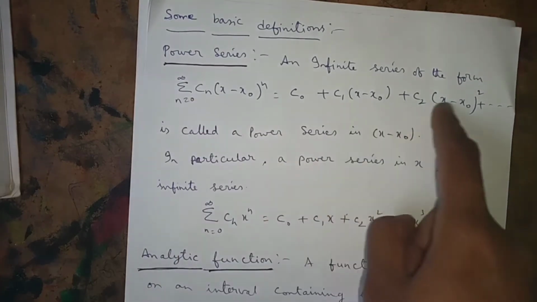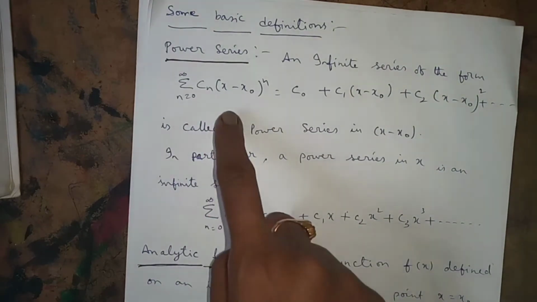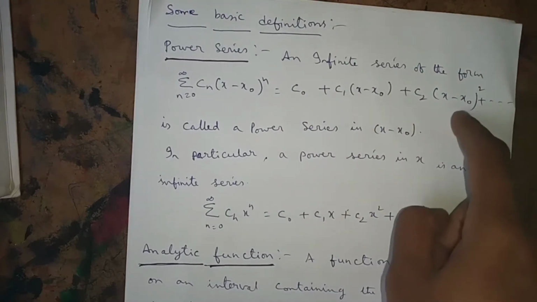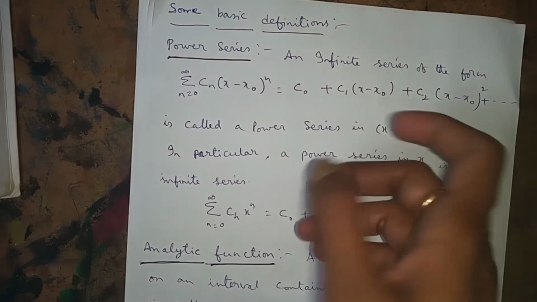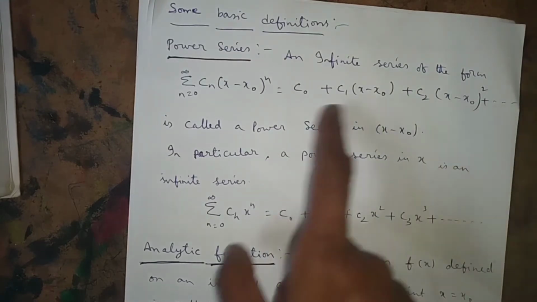This is the power series: sigma n equals 0 to infinity Cn into (x minus x naught) whole to the power of n. This is called a power series in terms of x minus x naught, or about x equals x naught.